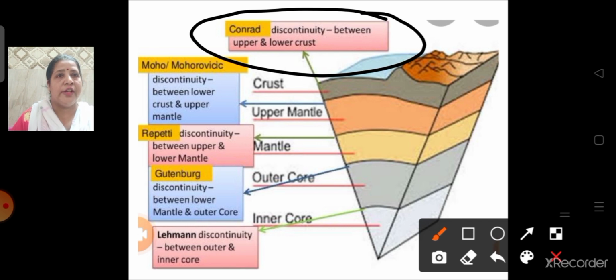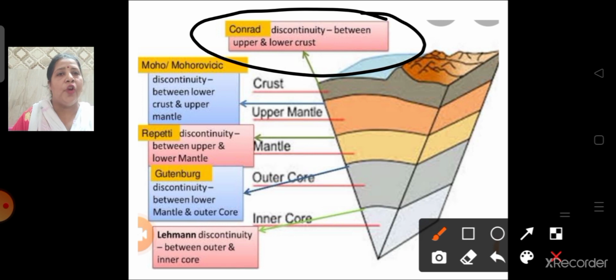So just now I told you that many scientists like Conrad, Mohorovicic, Repetti, Gutenberg and Lehmann are the various scientists who found out that there is a discontinuity in the earth's interior also.